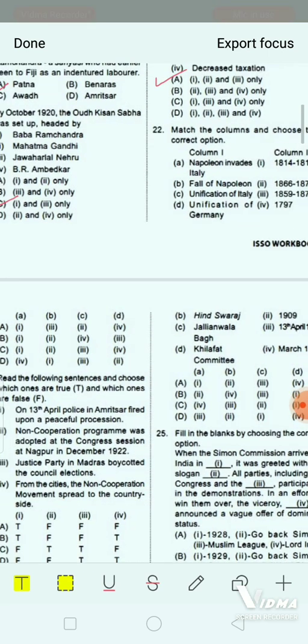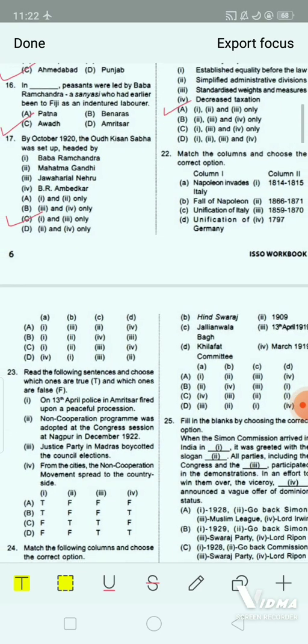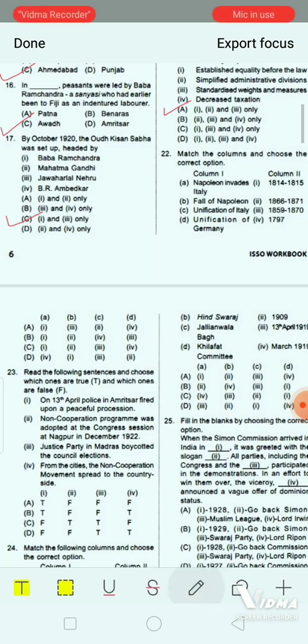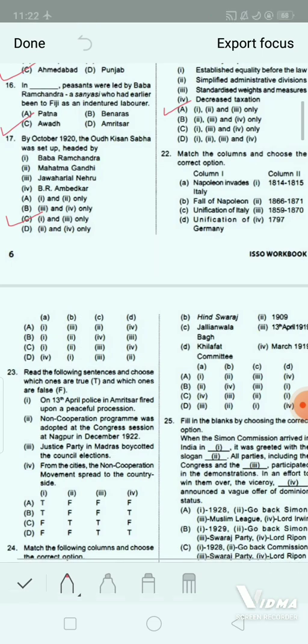Now the correct answer or the correct match will be option D. That is A, Napoleon invades Italy. The right answer will be in the year 1797. Next, you can see fall of Napoleon.